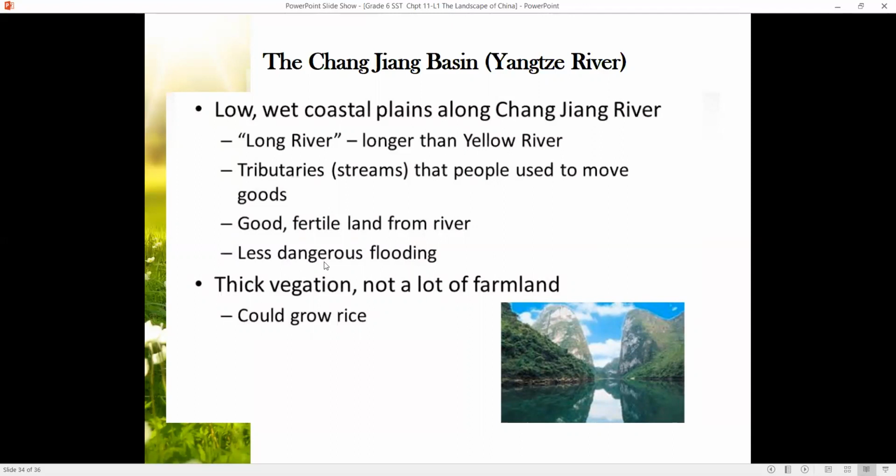This river has less dangerous flooding. It does not flood as the Yellow River does. There is thick vegetation, not a lot of farmland, and they could grow rice. So the only possibility in this area, in the Yangtze River basin, is to grow rice.